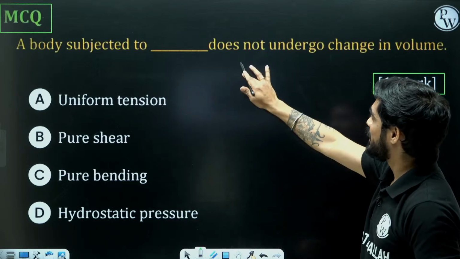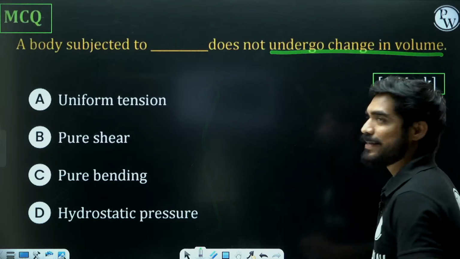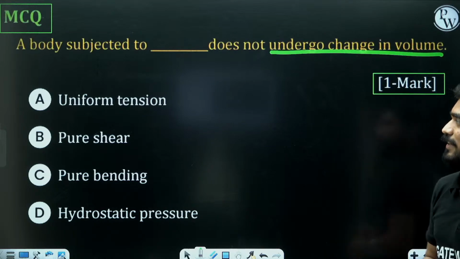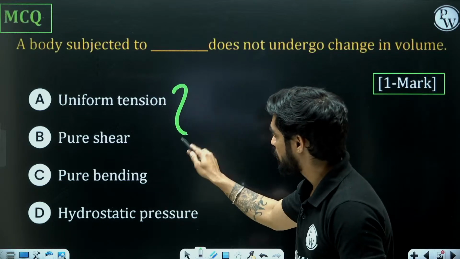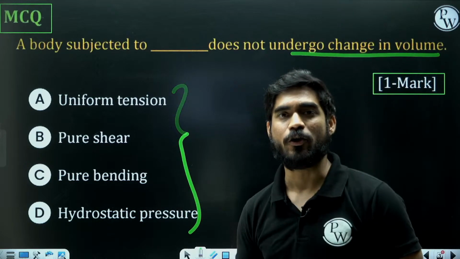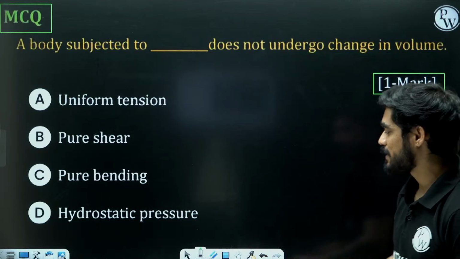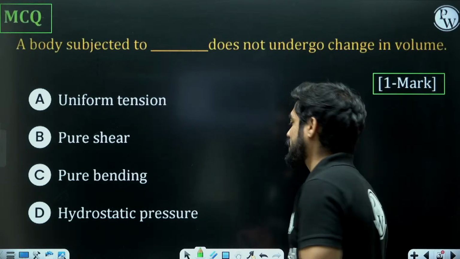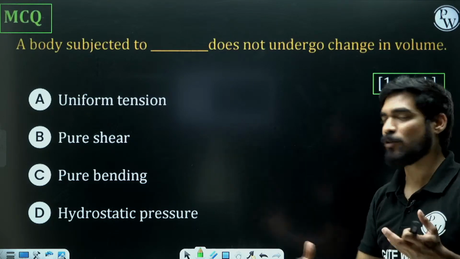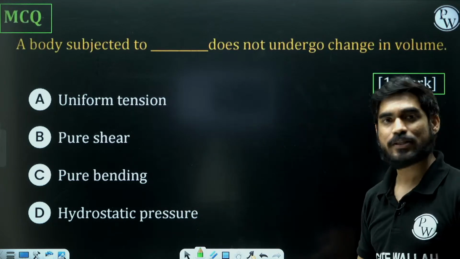A body subjected to which one of these loads does not undergo change in volume? Give me the answer quickly. A body subjected to which one of these loads does not undergo change in volume? Okay, so we have got our first answer: uniform tension. No, if there is tension, volume is going to change. Options: pure shear, pure bending, or hydrostatic pressure.